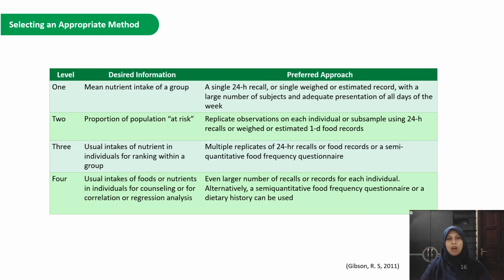But if our objective is to know usual intakes of nutrients in individuals for ranking within a group, the preferred approach is multiple replicates of 24-hour recall or food records, or we can also use a semi-quantitative food frequency questionnaire. And if our objective is to know usual intake of food or nutrient in individuals for counseling, or for correlation or regression analysis, an even larger number of recalls or records for each individual is needed. Alternatively, a semi-quantitative food frequency questionnaire or a dietary history can be used.